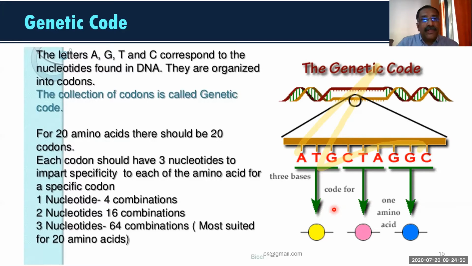How many amino acids do you know in the universe? Do you have any idea how many amino acids there are? 20 amino acids, right? So 20 amino acids are there in the universe.